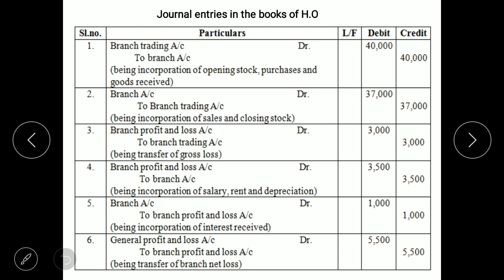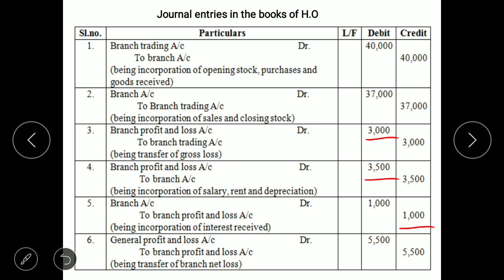We have taken debit items of profit and loss account and credit items of profit and loss account. So now we have to close the account and see whether there is net profit or net loss. See here, branch profit and loss account debit balance, we have 3000 plus one more debit balance of 3500. So total 6500 on debit side, and credit side we have only 1000. So again we have a loss.